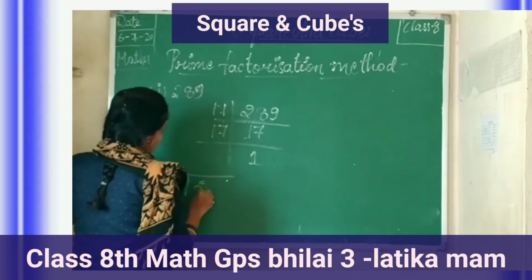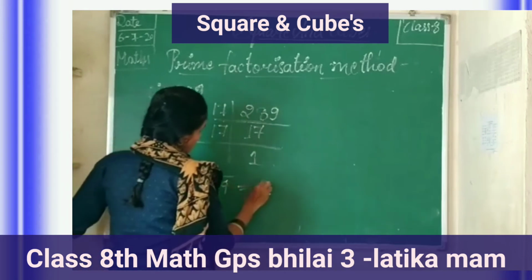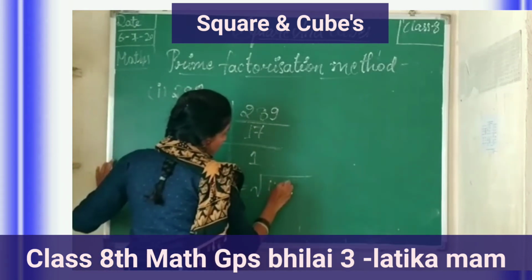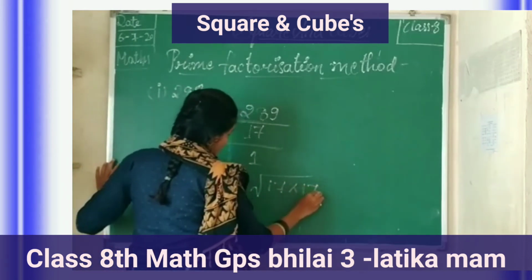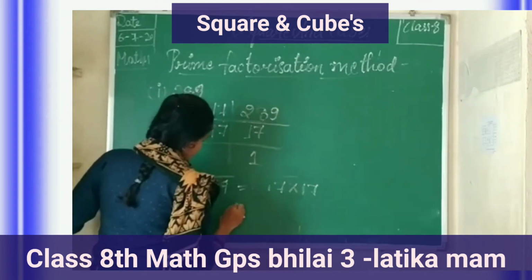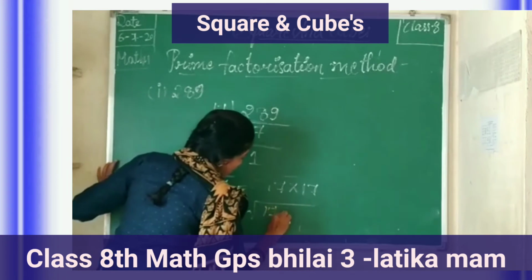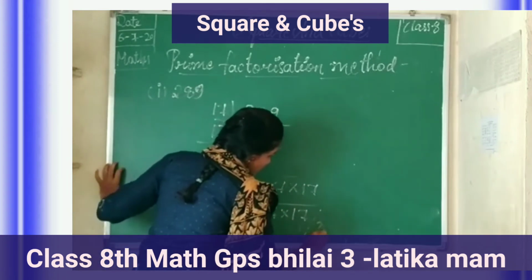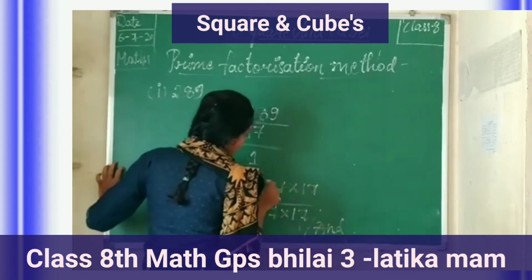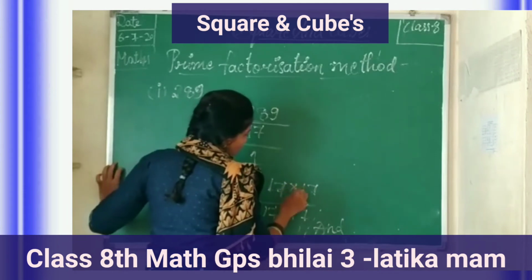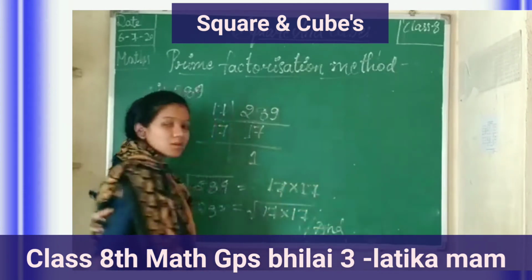You can take the square root of 289 is equal to under root 17 into 17. This is the division method because it has the under root of 17.